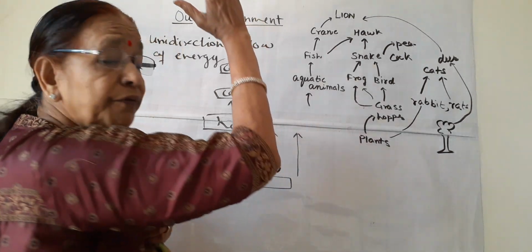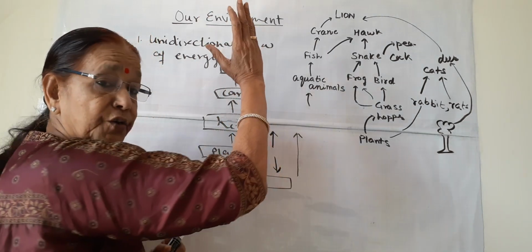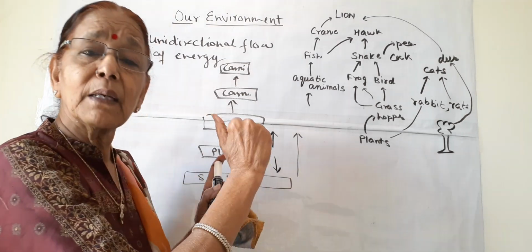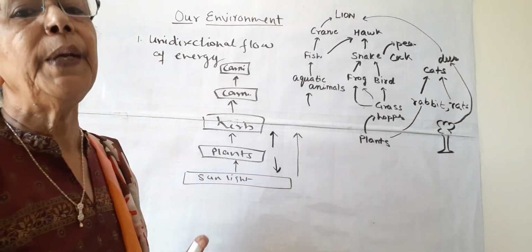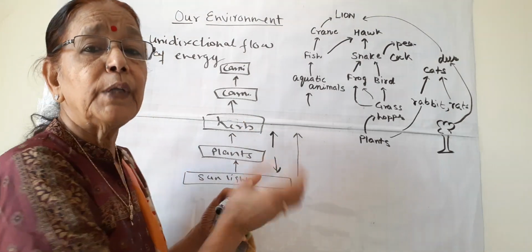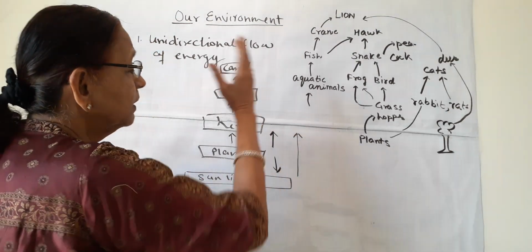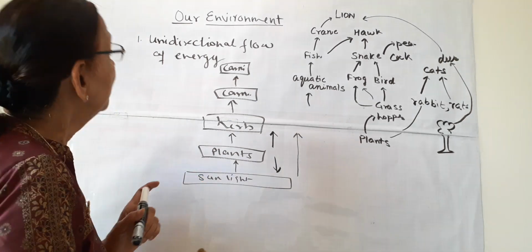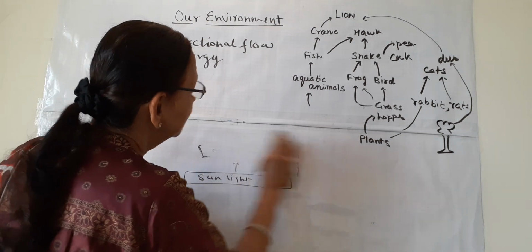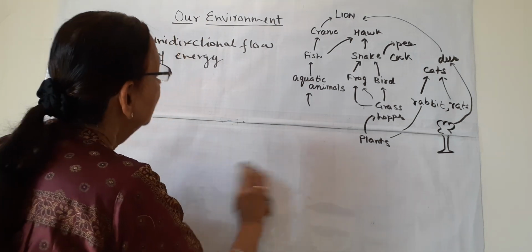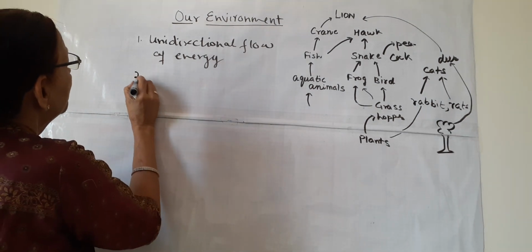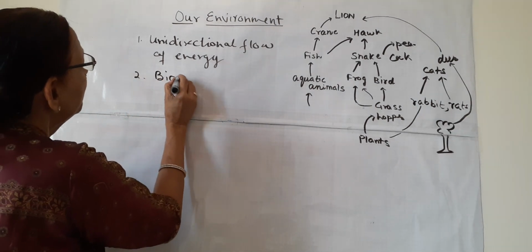So the direction of energy is unidirectional, in only one direction. Once it is used by some organisms, it cannot be given back to the previous trophic level or to the environment. The second thing we can deduce from this discussion is known as biomagnification.